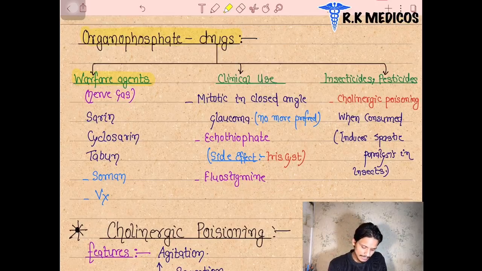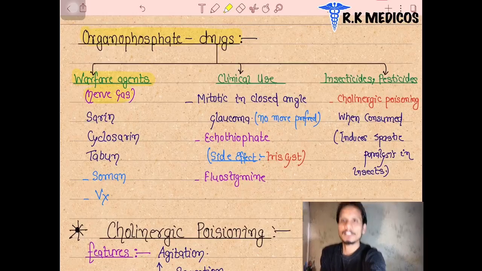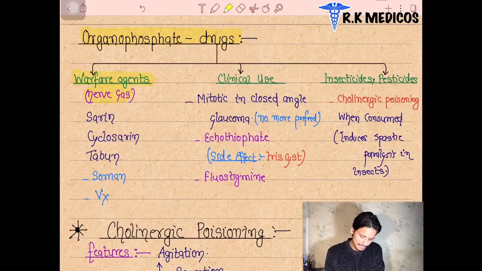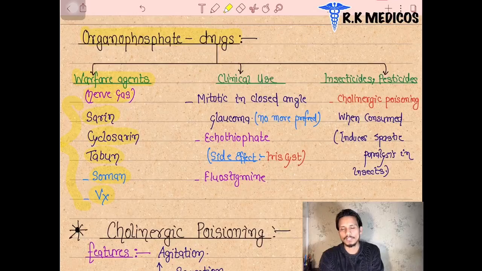Next point, these warfare agents are also called nerve gas. Next, we can see sarin, cyclosarin and tabun, or soman and VX. These are all warfare agents used in the World War or in any country's war. We use these different types of chemical organophosphate drugs.